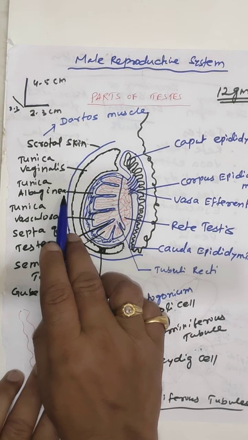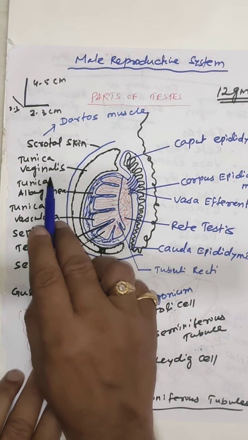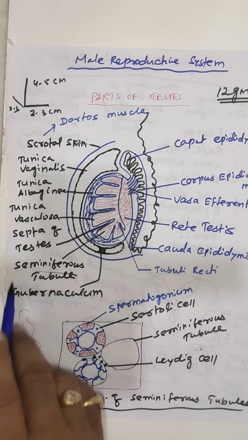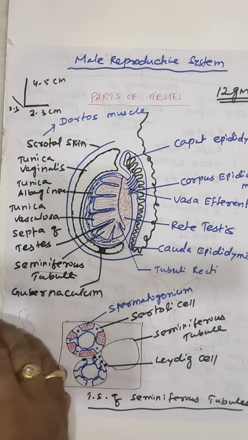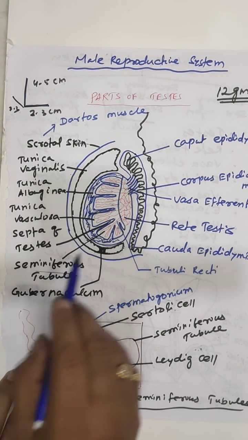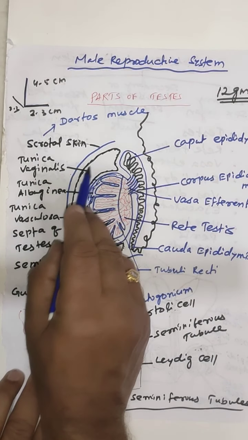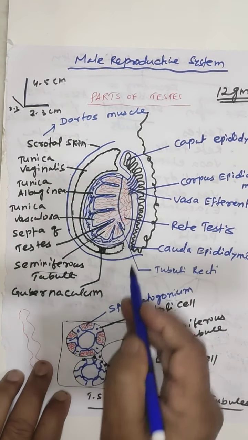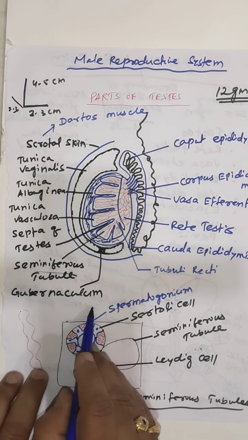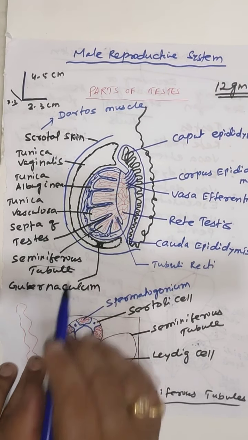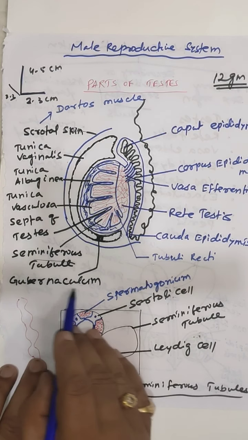The tunica albuginea divides the testis into a number of chambers, and the outer layer is the tunica vaginalis. Actually, the tunica vaginalis is found on one side of the testis and does not cover the entire testis. The whole testis rests on a pad-like structure called the gubernaculum.